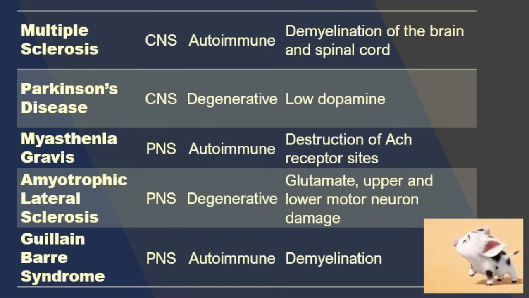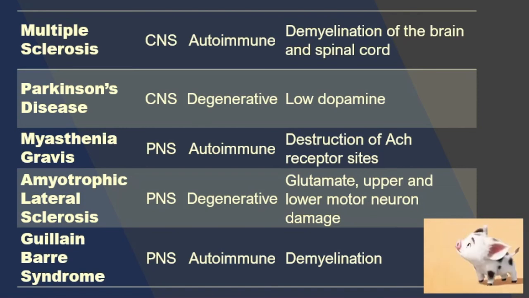Your myasthenia gravis, on the other hand, would involve the peripheral nervous system. So notice that I have been mentioning in myasthenia gravis that the parts that are affected are your cranial nerves and then your peripheral nerves. So this is an autoimmune problem that results in the destruction of your ACh receptor sites. Okay, so you have a problem with your ACh receptor sites. Now, for amyotrophic lateral sclerosis, it is also a PNS problem, which is degenerative. It is attributed to the increase of glutamate.